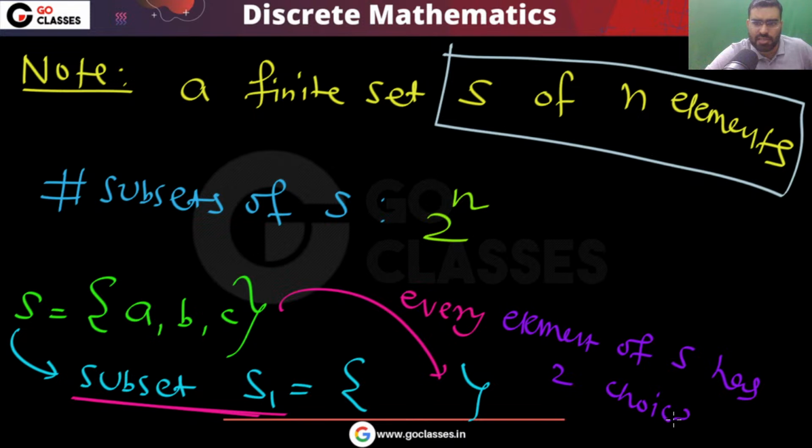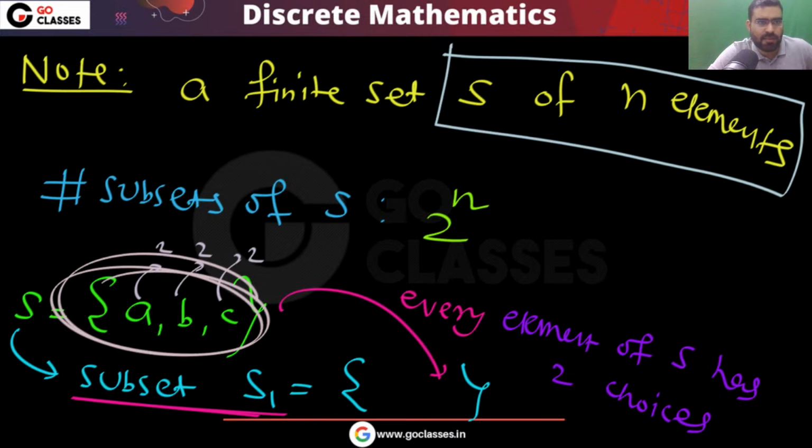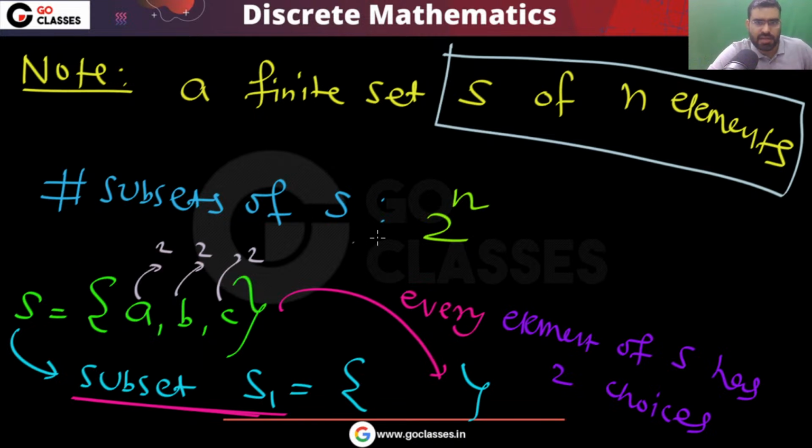For example, this A has 2 choices, this B has 2 choices, this C has 2 choices. Either you put it or you don't put it. This B has 2 choices: either you put it in the subset or you don't put it in the subset. So every element has 2 choices. So you can notice the number of subsets will be 2 into 2 into 2, that is 2 power 3. If you have 3 elements, then the number of subsets will be 8. And if you have n elements, then the number of subsets will be 2 power n.